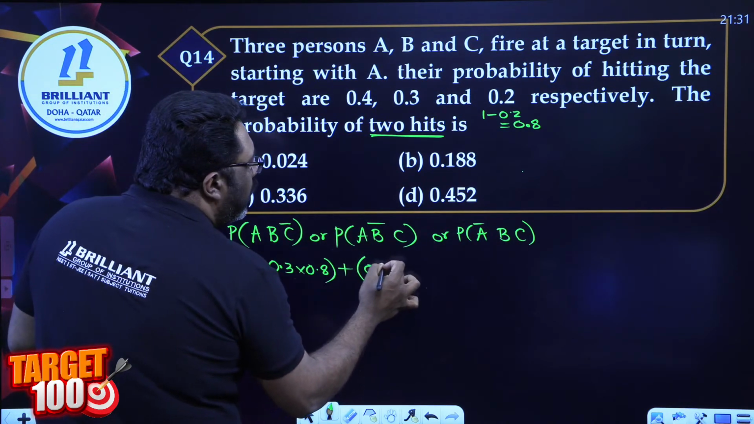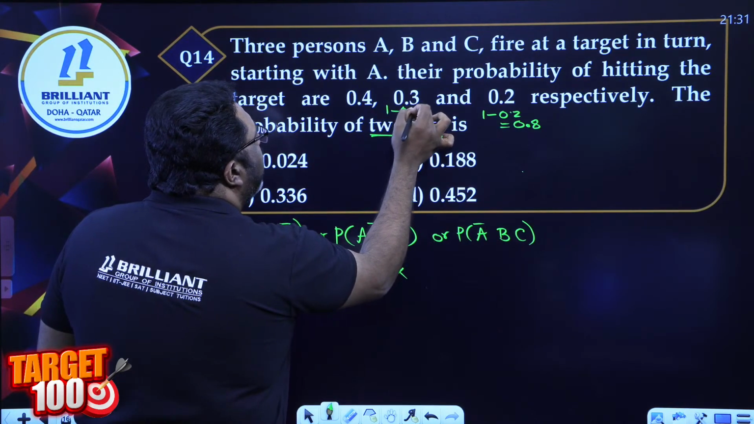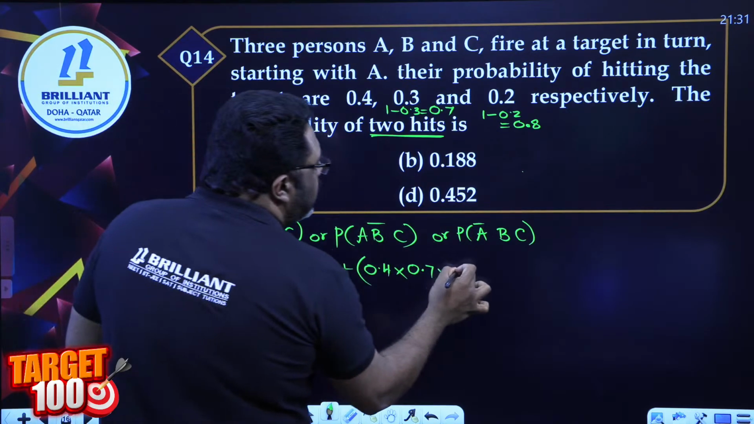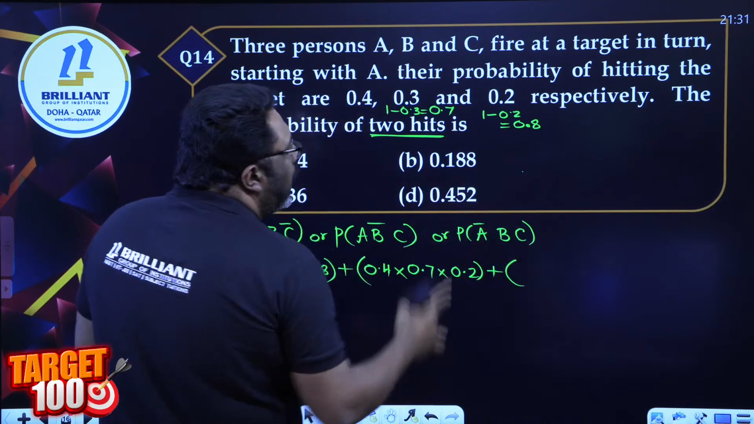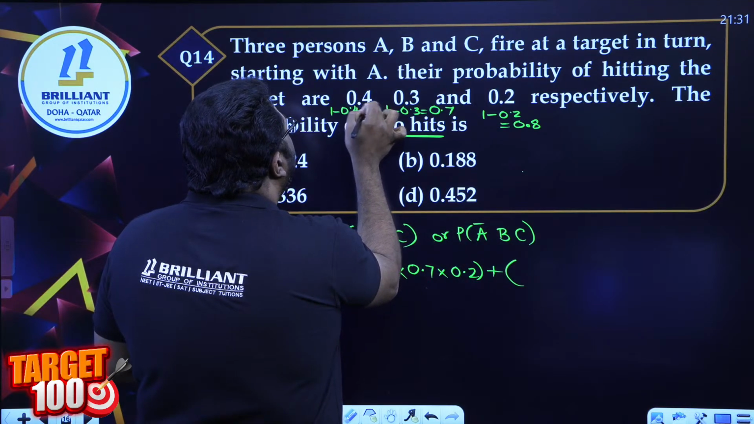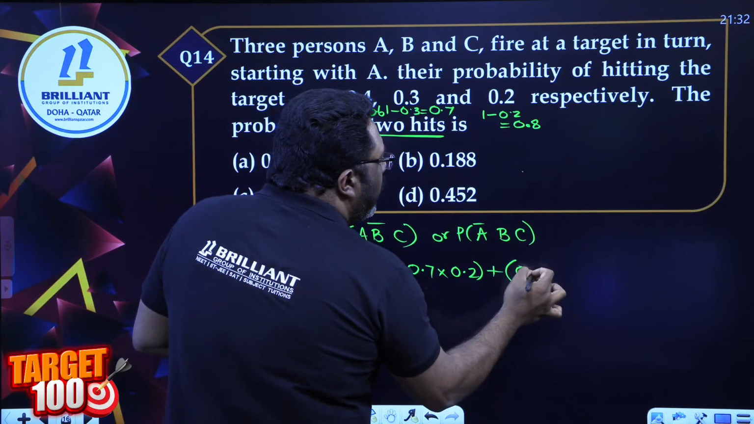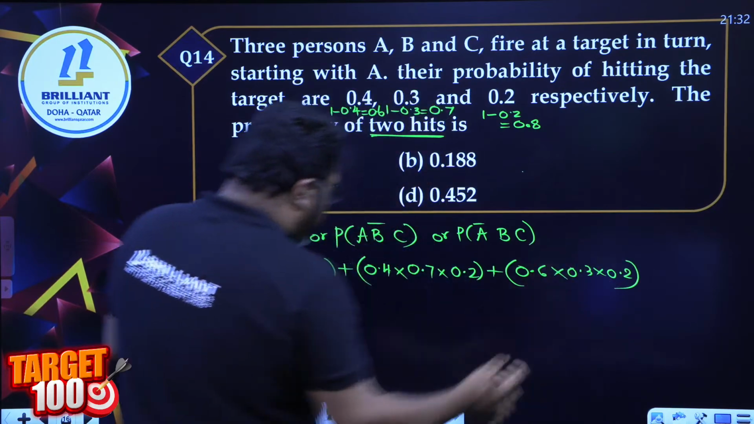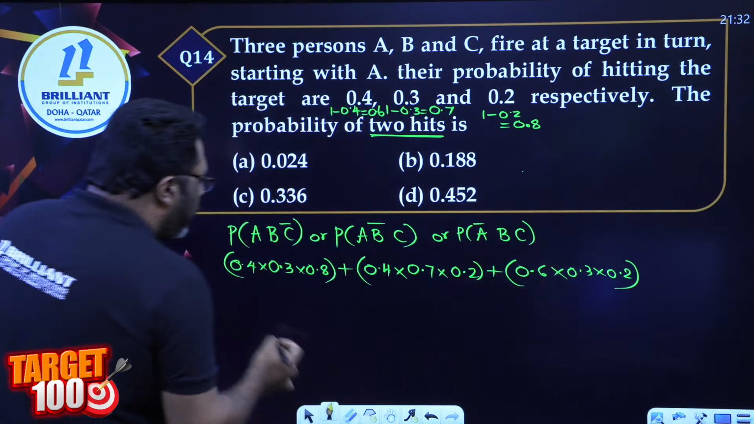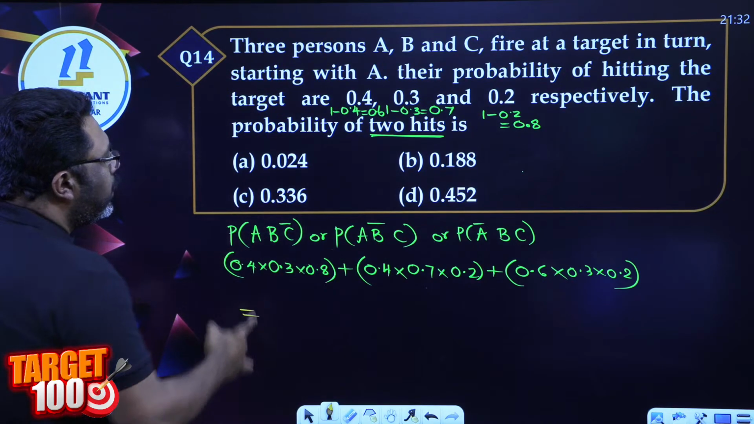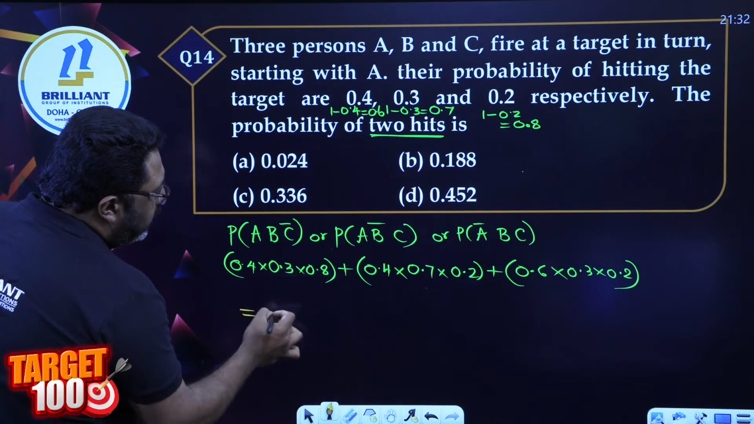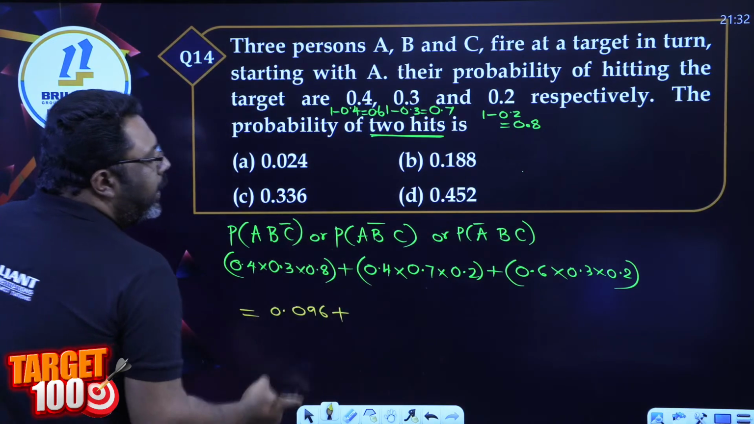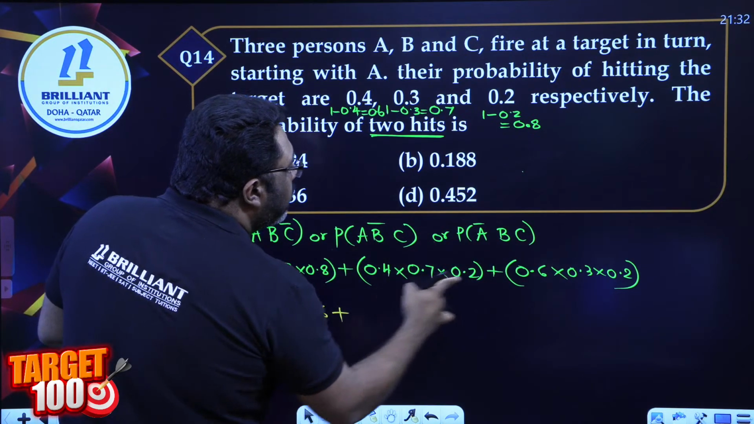A is 0.4. Complement of B is what? 1 minus 0.3, which is 0.7. And probability of C is 0.2, plus again A complement, 1 minus 0.4, which is equal to 0.6. So 0.6 into 0.3 into 0.2. Calculate this. When you add it up, you will get the answer. So 4 3s are 12, 12 8s are 96. So 0.096. Next one, 28 2s are 56.